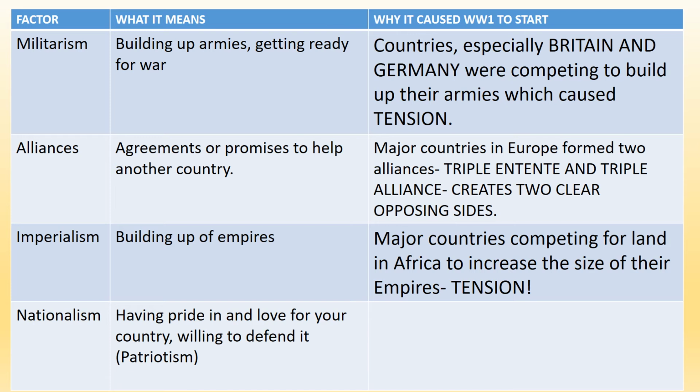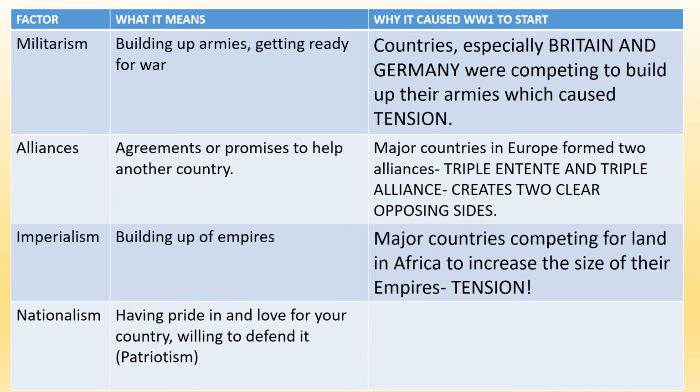So again, the next factor is imperialism, the building up of empires. Major countries are competing for land in Africa to increase the size of their empires, which causes tension. Countries are looking to take land from each other in Africa, and this is another reason why World War I starts.